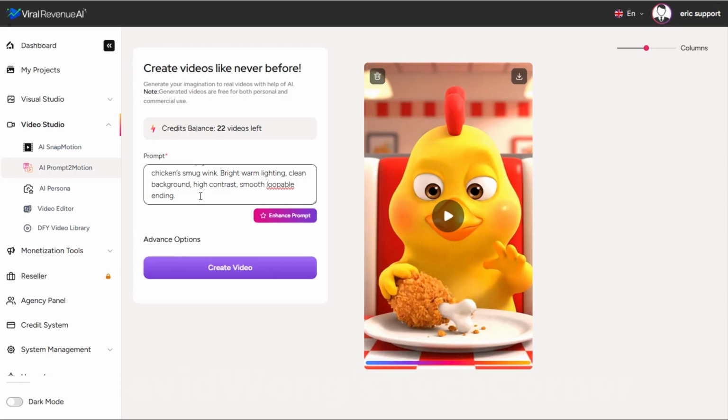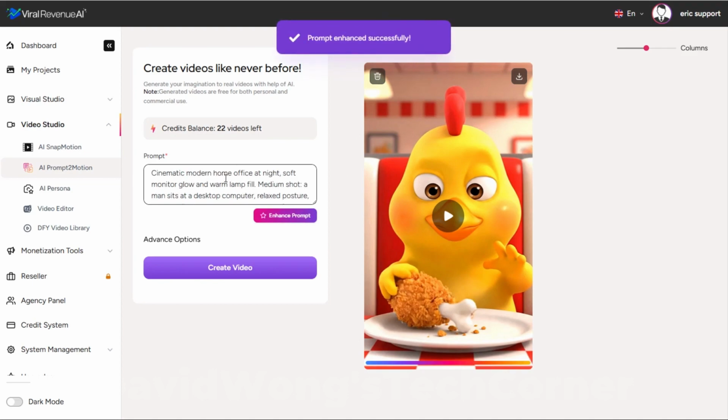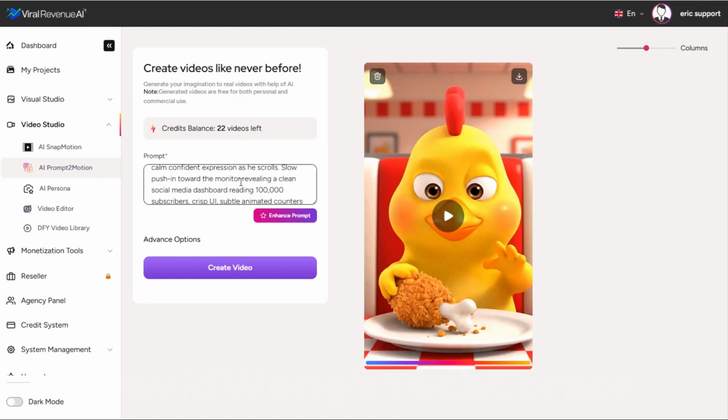Let's try that other prompt, which again is much more complex. This time, let's go ahead and try to enhance it and see what happens. I'm going to read through this real quick and see what this enhanced prompt looks like. Cinematic modern home office, medium shots, okay, slow push in towards the monitor, yep, crisp UI, the woman stands behind him leaning in, gentle rack focus, okay. Wow, this is very detailed. Let's try it.